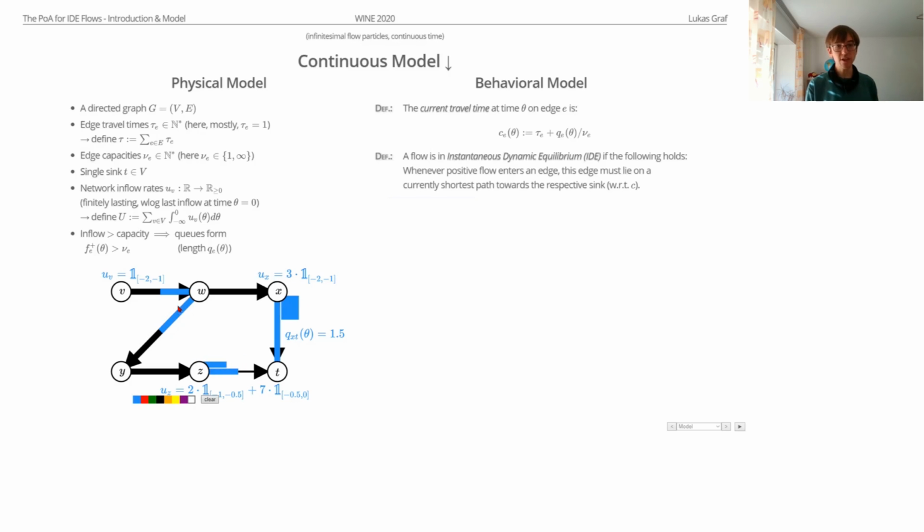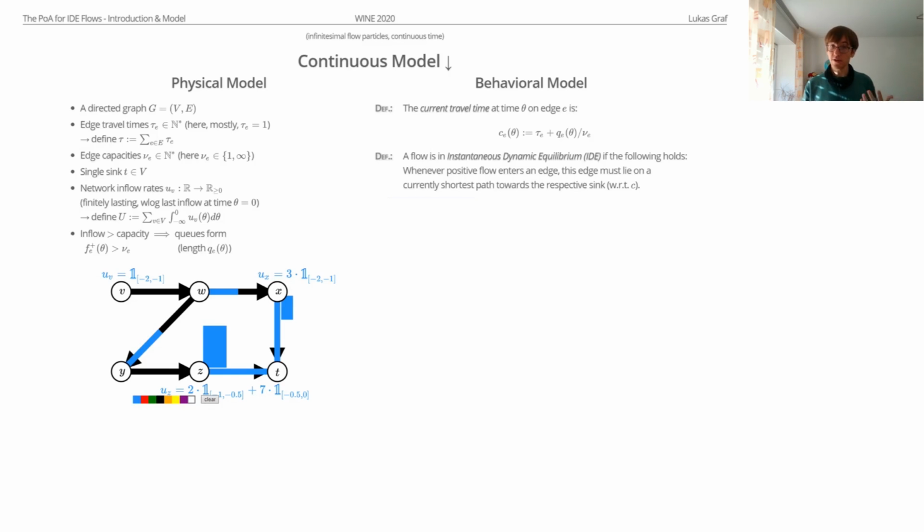So from now on, this path will be longer again, because we have an increasing queue here and a decreasing queue here, and now these particles will go to X again in an IDE, like this, right? Because this path to the right is now currently shorter. So this is what an IDE is.